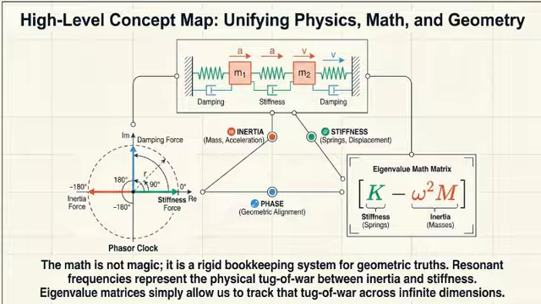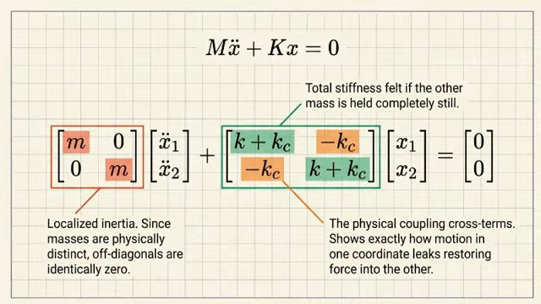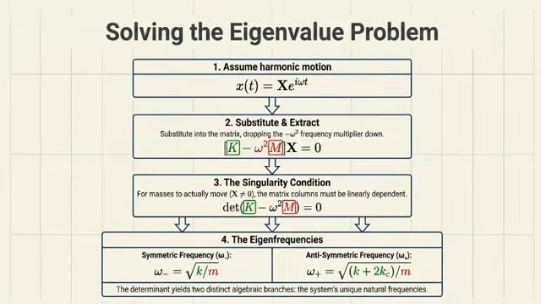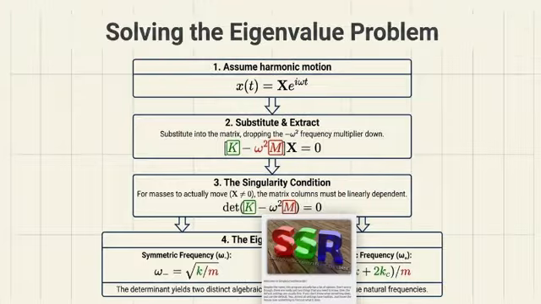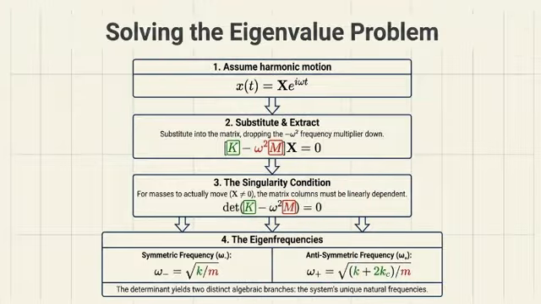And finally, we scaled up. We used matrix spreadsheets to file away the interacting forces of coupled networks, proving that whether you are tracking pendulums trading energy or power lines sharing an electrical surge, it all boils down to these fundamental geometries of phase. It really shifts how you perceive energy transfer. You step out of the chaotic timeline, and you see the underlying geometric relationships holding the system together.